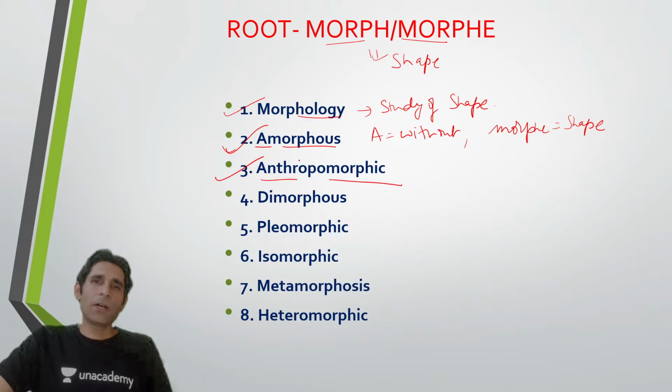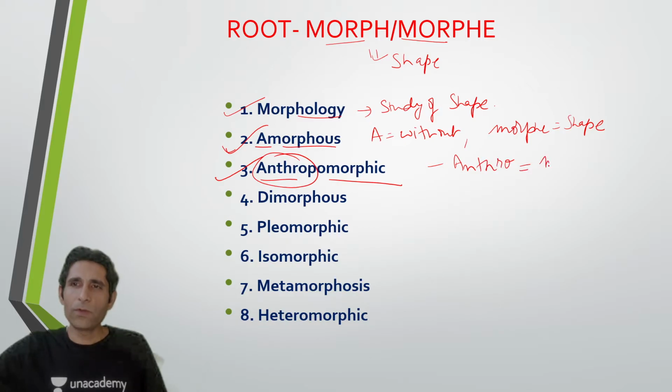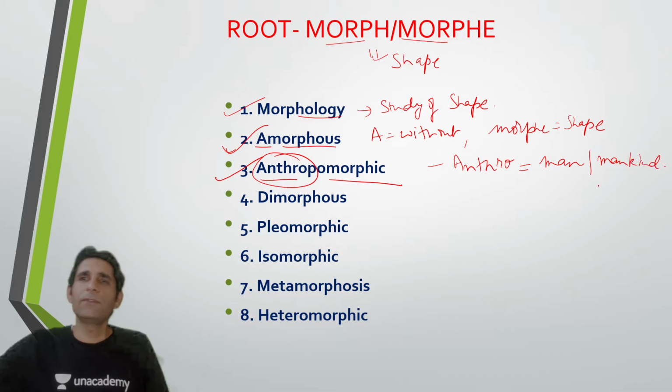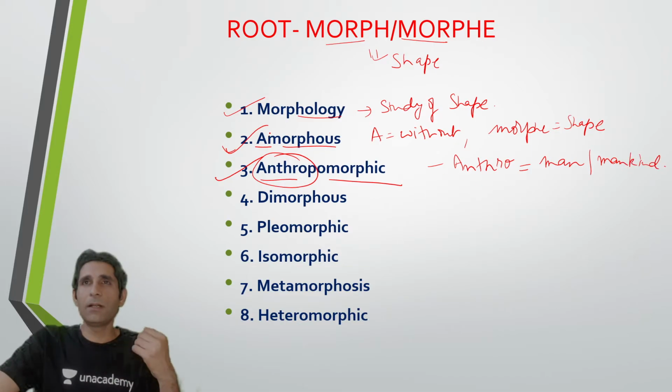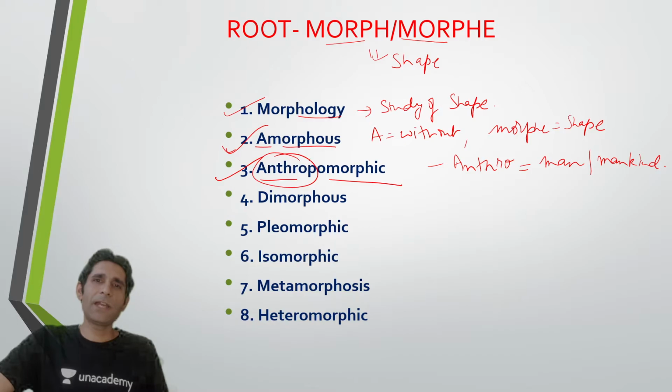Anthropomorphic. So now you can see this root anthro. Okay, and as we all realize, this root anthro is used for man or mankind. So if you remember, we have the word anthropology. So that's the study of mankind. You have anthro plus logos. So यहाँ पे क्या है guys? We have the word anthropomorphic. So you have the two roots, that is anthrop and morph.